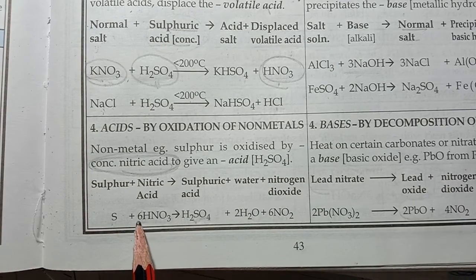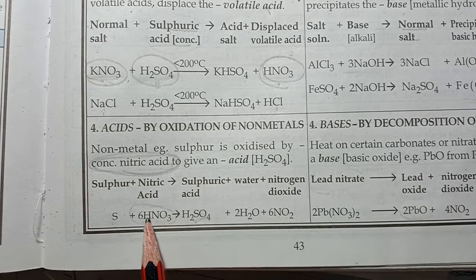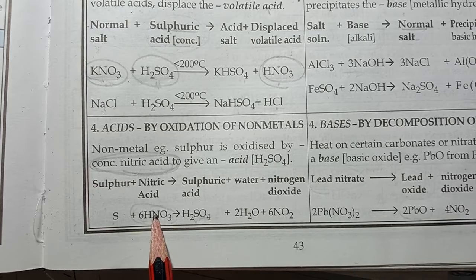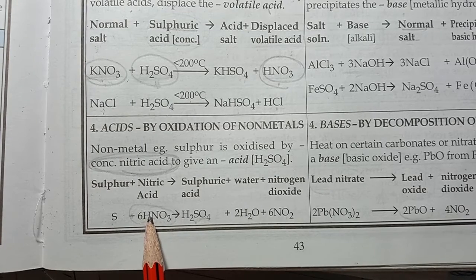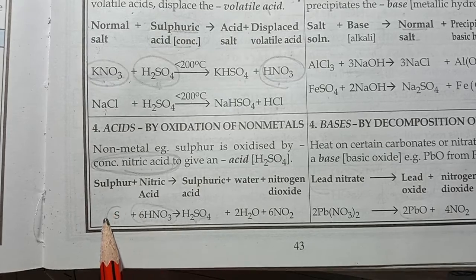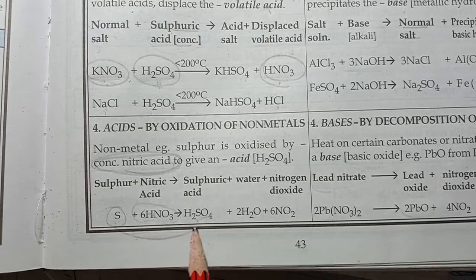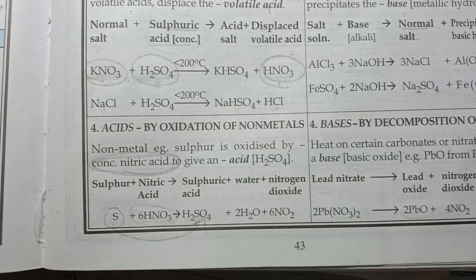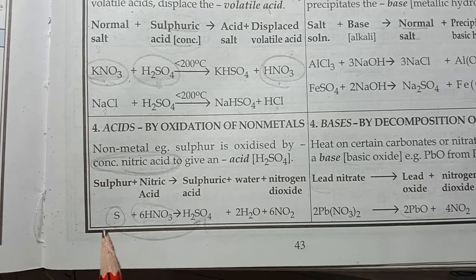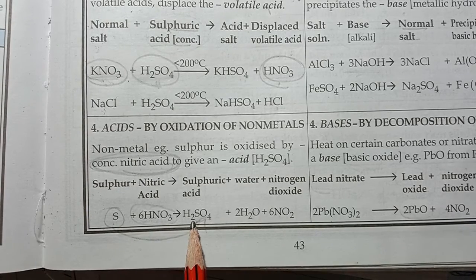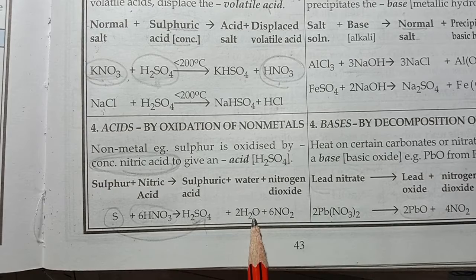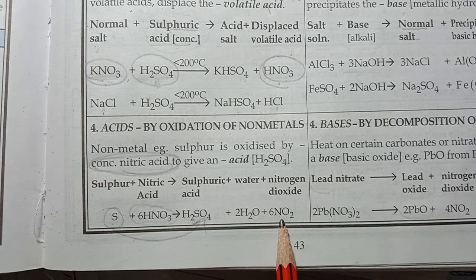This concentrated nitric acid is acting as an oxidizing agent, and it oxidizes a non-metal into its acid. Okay, students. So sulfur with nitric acid forms sulfuric acid plus water plus nitrogen dioxide, which is a reddish brown colored gas.